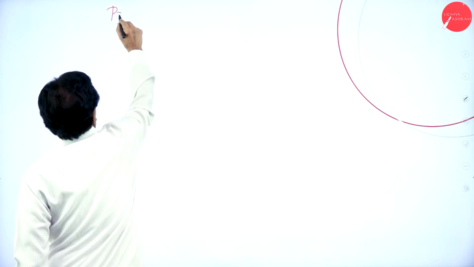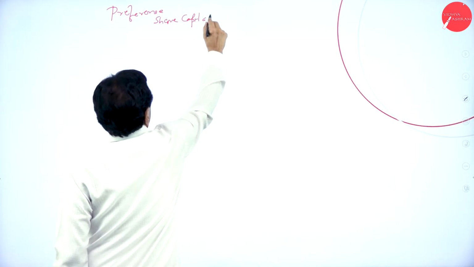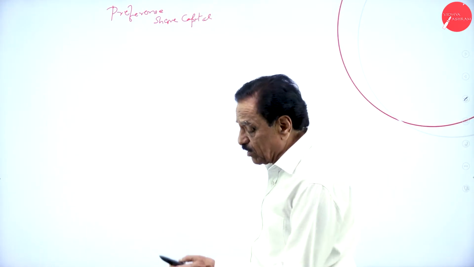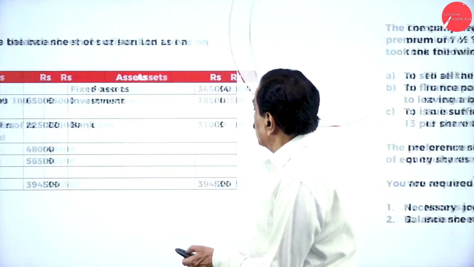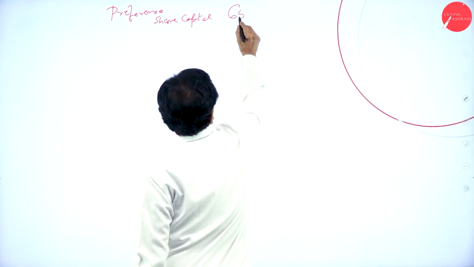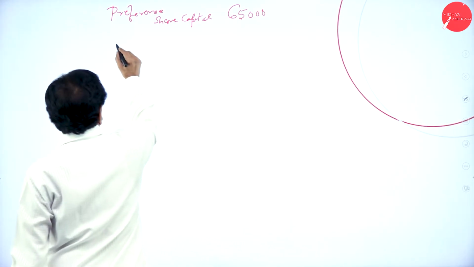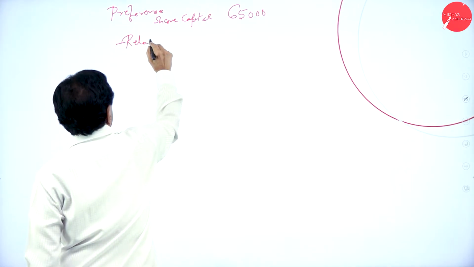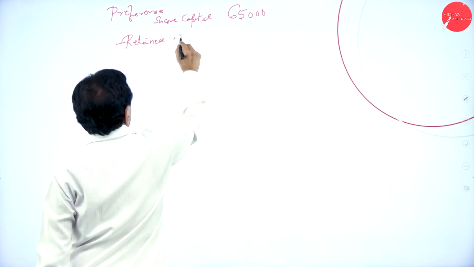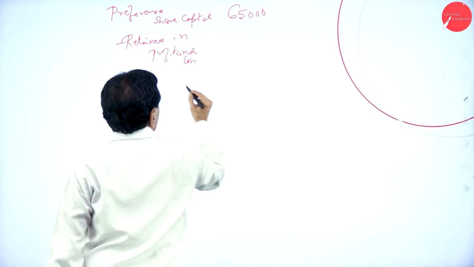So working out, first one, preference share capital. Your preference share capital is equal to, we see the question now, 65,000. So how much should be retained in P&L? Minus retained in profit and loss, 12,000.